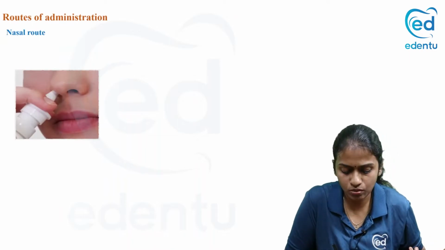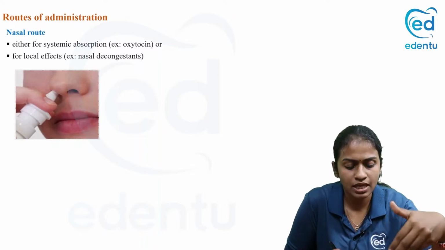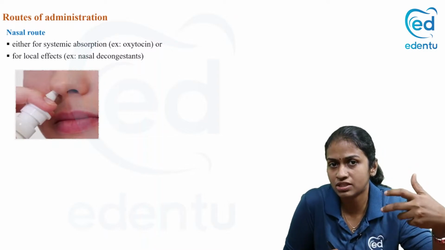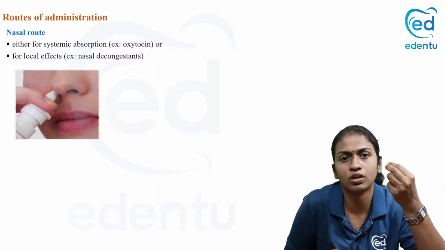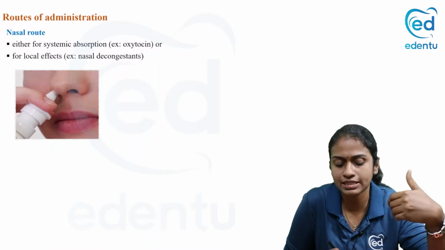Now, nasal route, again, we give it either for the local purpose, as in case of nasal decongestants like oxymetazoline drops and all. For nasal blockade, we give, or for systemic absorption, we give drugs like oxytocin.